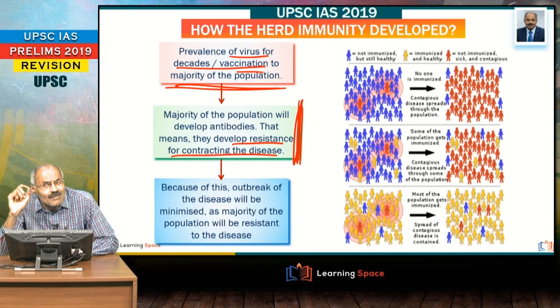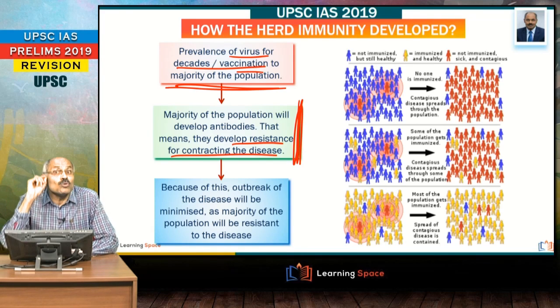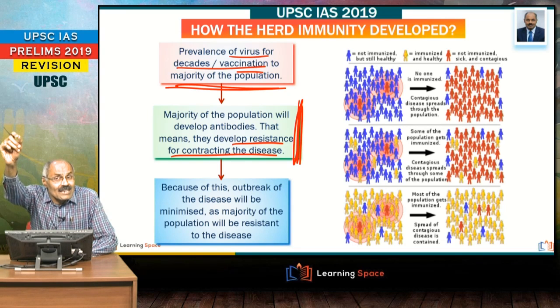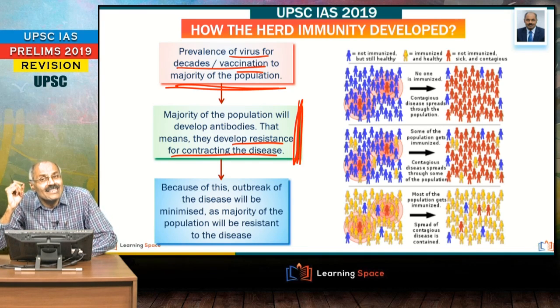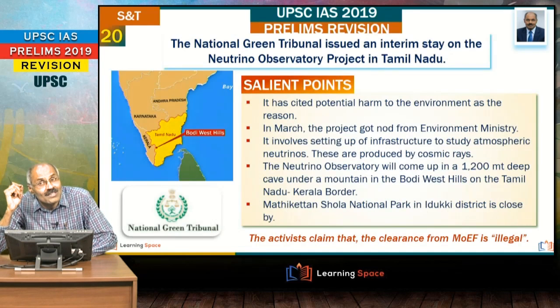Friends, herd immunity is resistance to contracting the disease. The majority of the population will have resistance, or you can say antibodies. Because of that, the chances of an outbreak are less, and herd immunity can happen either because of the prevalence of the virus for decades in the area or because of immunization. I hope you got the point.